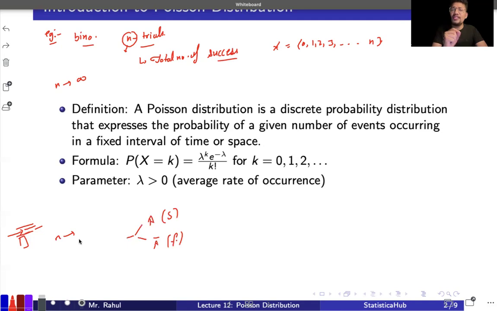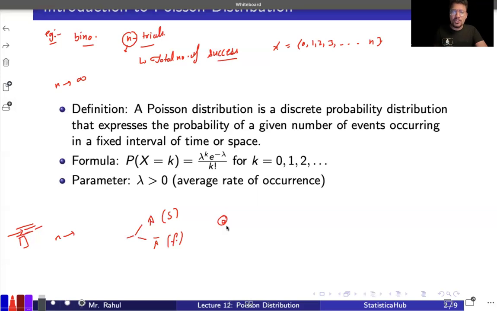And if you go for the success, what is the probability that a particular car or some bike is going to meet some accident? We know the probability is very, very low. It is very, very close to zero, but it is not exactly zero. Some particular day, I may be seeing some accident, right?